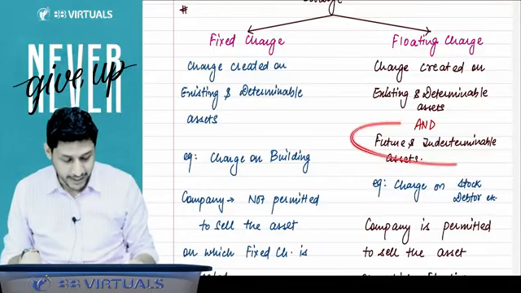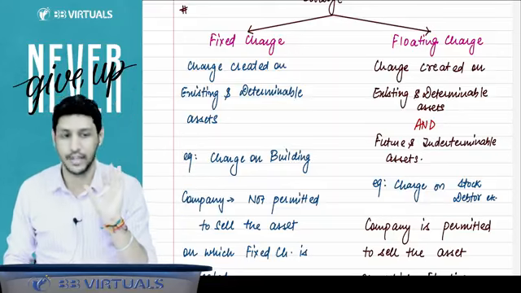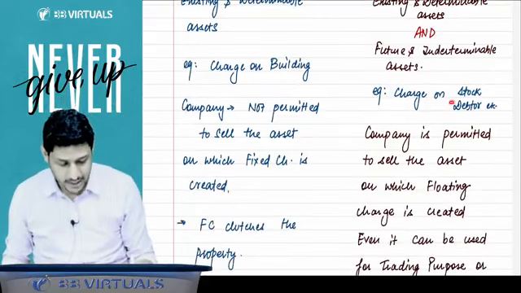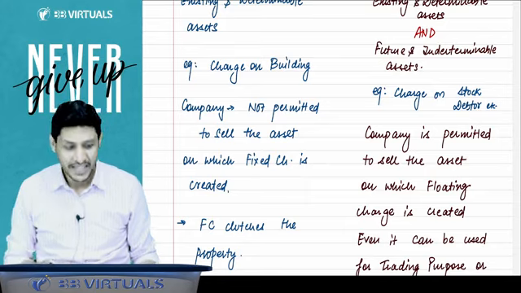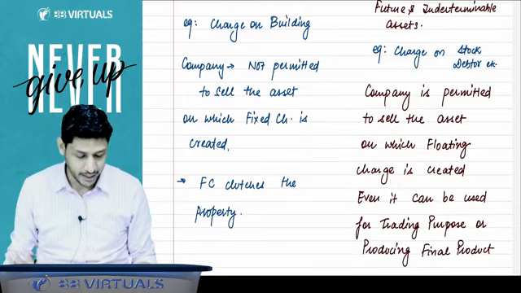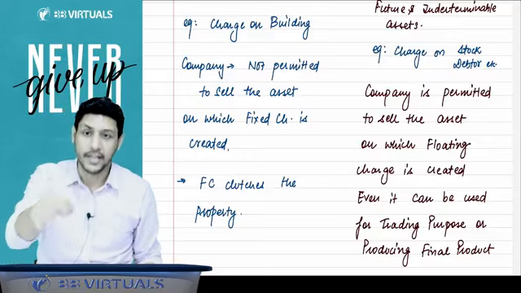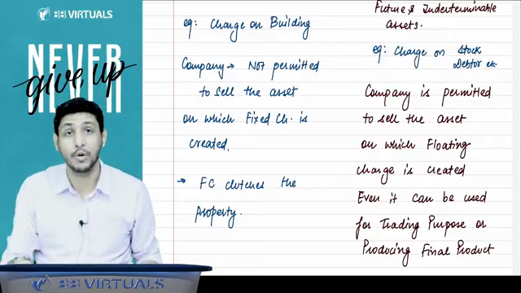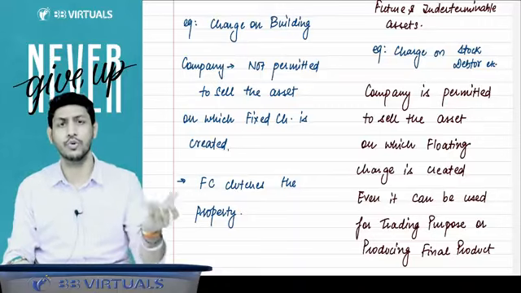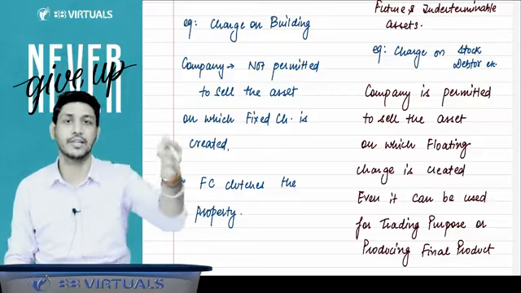But the future and indeterminable assets are assets which will be coming in future, but the charge will be created on them also. For example, you are creating the charge on the stock or on the debtor, and the company is permitted to sell the asset on which floating charge is created. Even it can be used for trading purposes, or you can use it for making your final product. For example, you have stock of raw material that you can also use to make your final product. But yes, you have to maintain that limit every time whenever the stock will be checked.